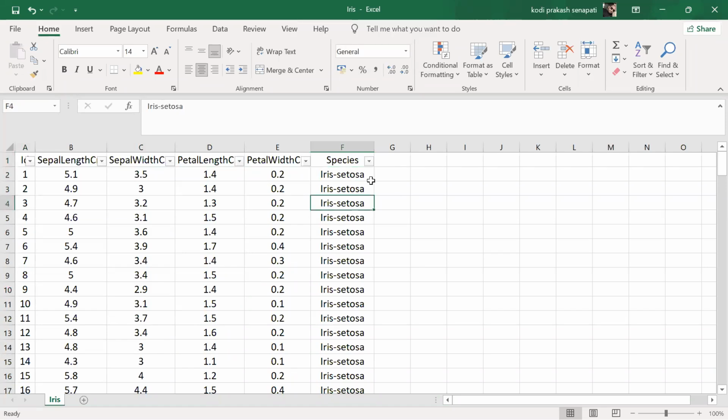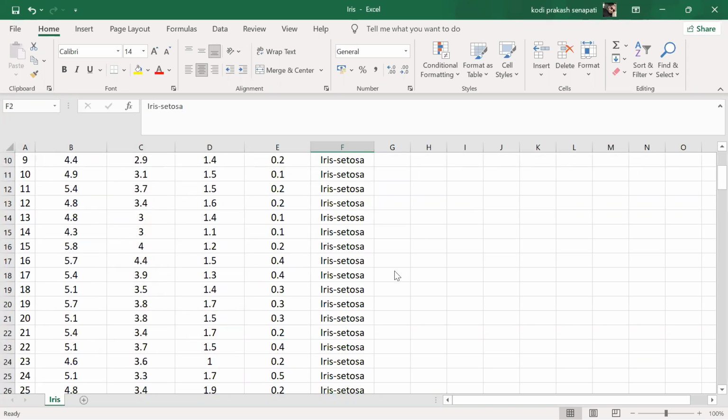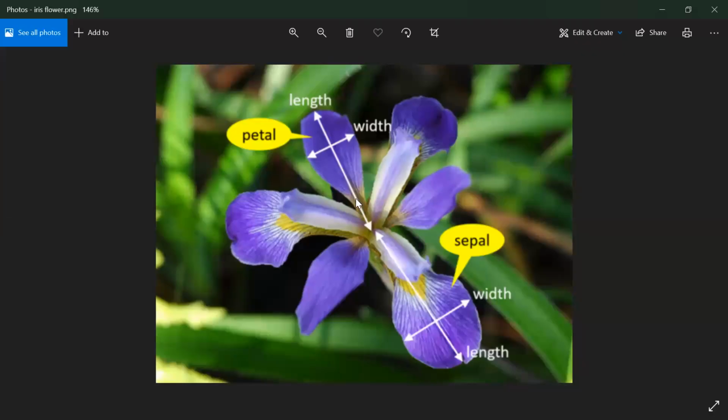So this is exactly all the flowers we have. 3 varieties of the flowers. Yeah, Iris setosa. The flower name is Iris. Guys, can you hear me or not, everyone? Please concentrate on the class for 1 hour. Then you can do whatever you want.